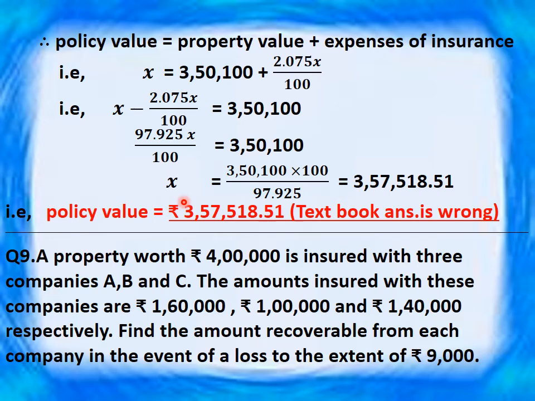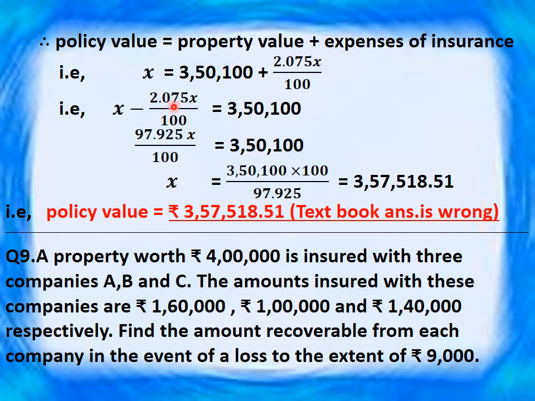As per the given condition, policy value includes property value and expenses of insurance. That is, x is equal to 3,50,100 plus 2.075x upon 100. That is, we will take this term containing x to the left hand side, then x minus 2.075x upon 100 is equal to 3,50,100.